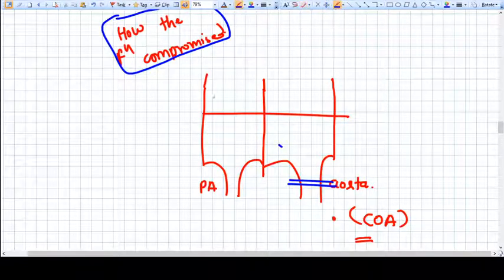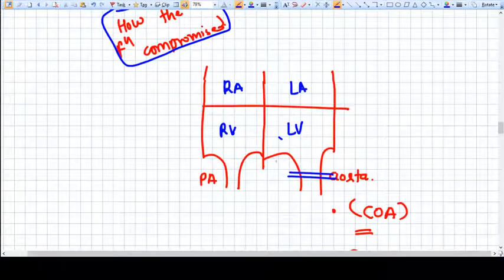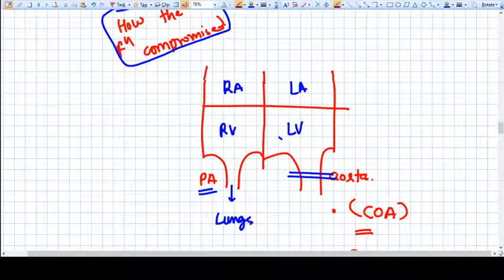This is the right atrium, this is the right ventricle, this is the left atrium, this is the left ventricle. Here you can see from the right ventricle the pulmonary artery is originating and goes towards the lungs, and from the left ventricle we have the aorta, which pumps the blood for the body.